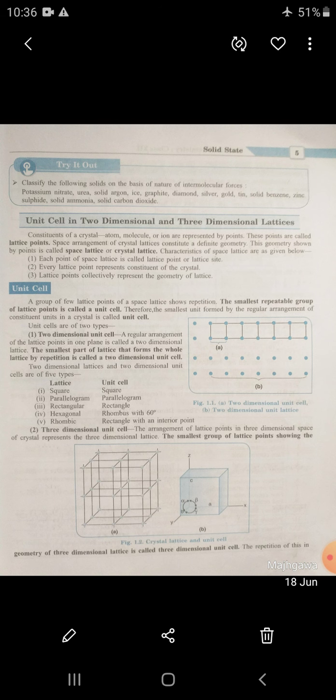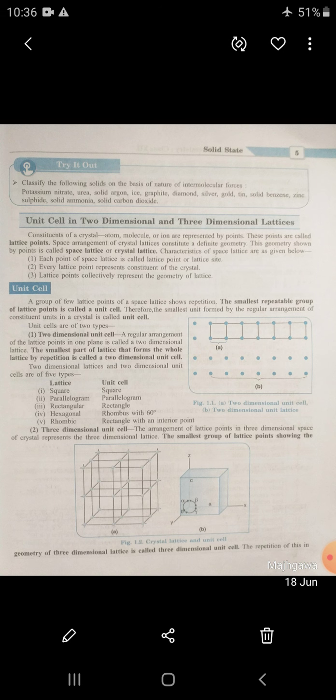The geometry of the three-dimensional unit cell is represented by relative distances and interfacial angles along three axes. According to relative axial distances and interfacial angles, three-dimensional unit cell crystals are of seven types. Basically, three-dimensional unit cells are of two types, and these two types are part of our syllabus.